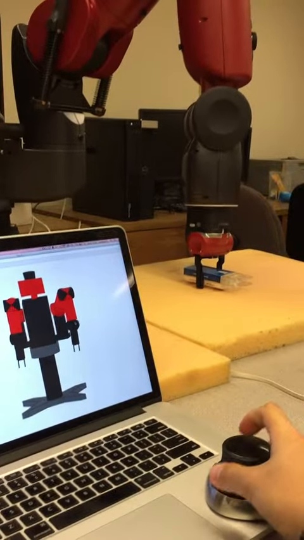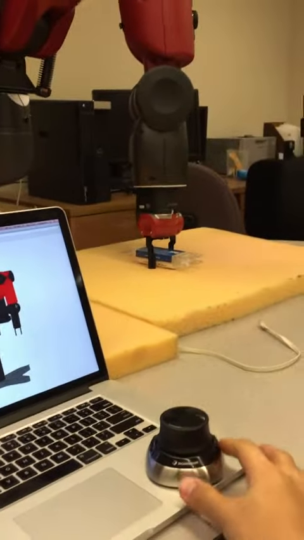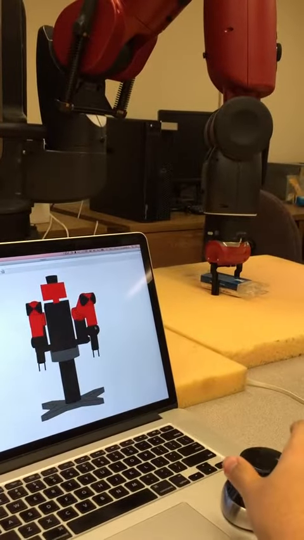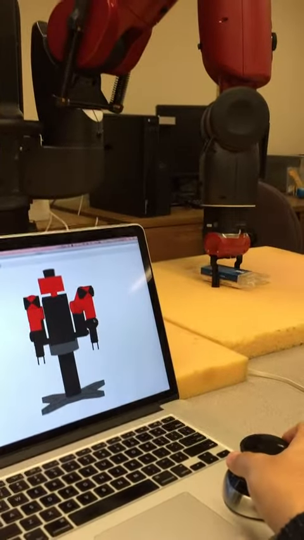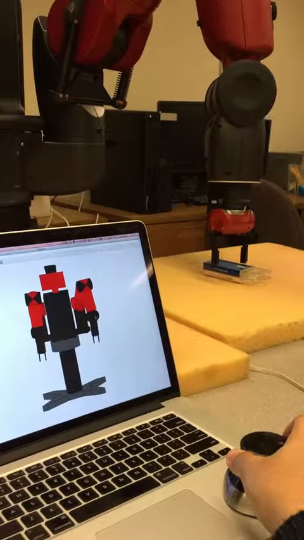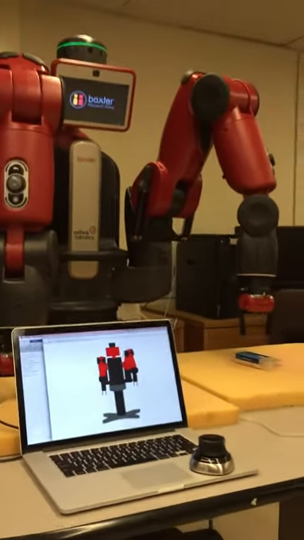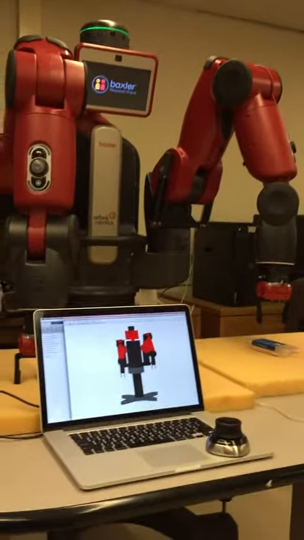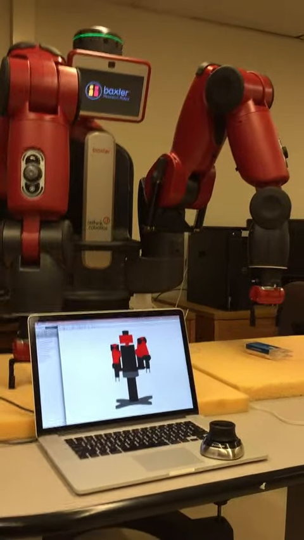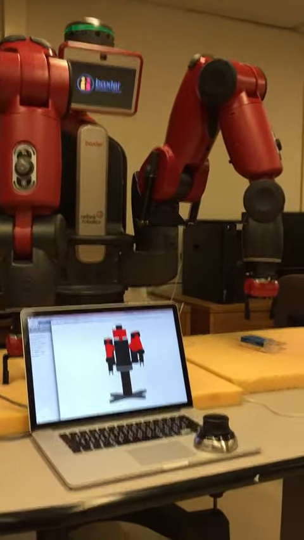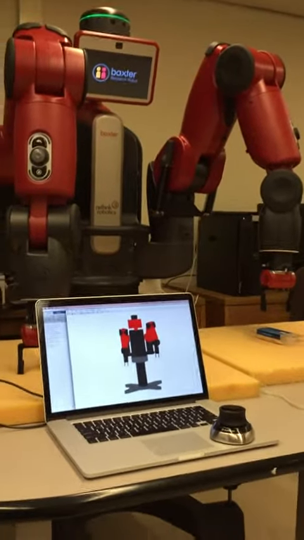Once it's at the desired location, you can use the button on the 3D mouse to open the gripper. So to place the object, and then you're done. So this is the simplest example to show how we can easily, intuitively teleoperate the Baxter robot using the 3D mouse input. Thank you.